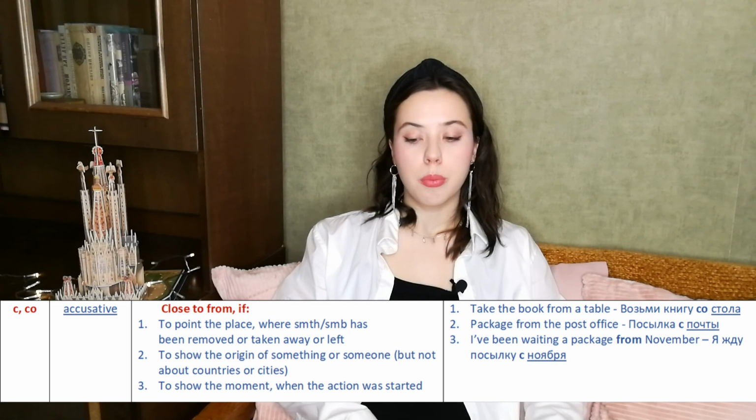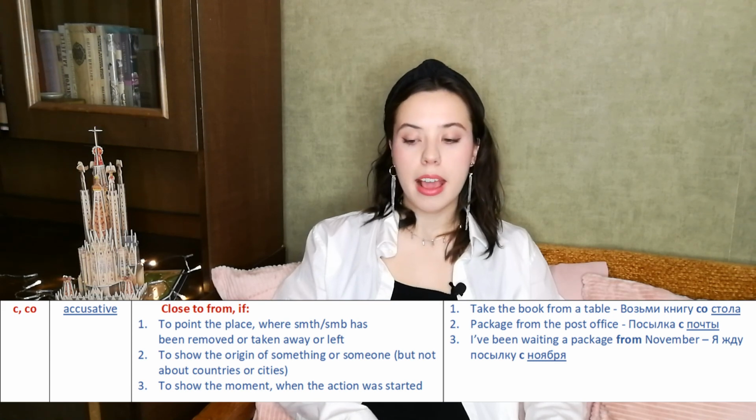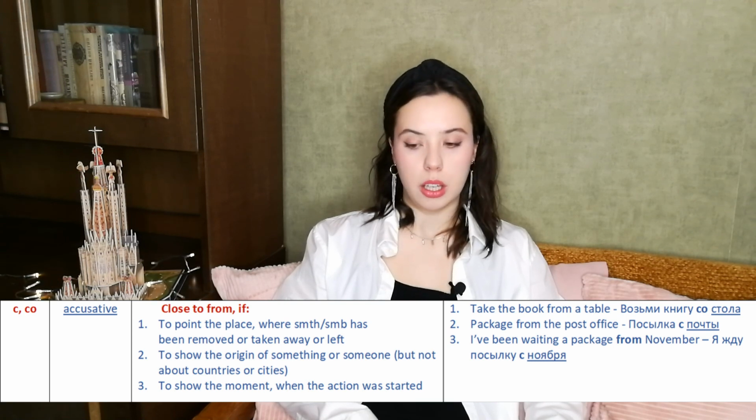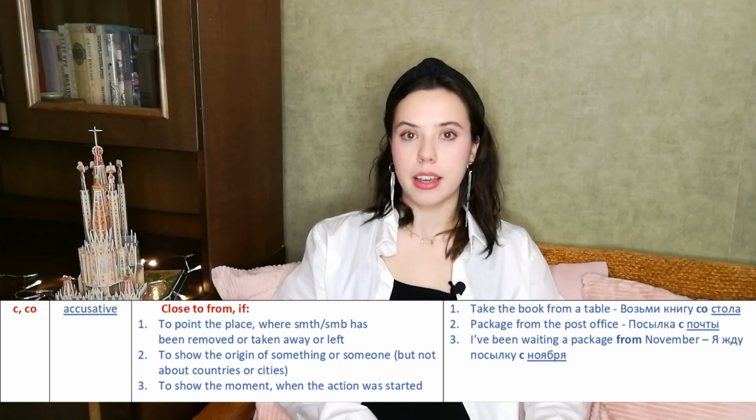To point to the place where something or somebody has been removed or taken away or left. For example, take the book from the table. Возьми книгу со стола. Со стола. And стола will be in accusative.